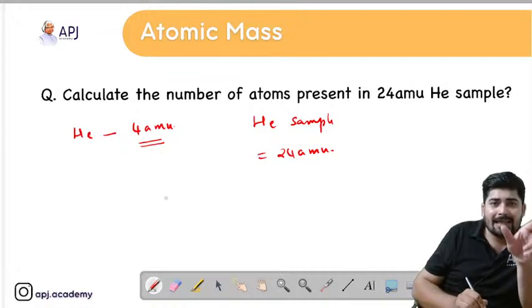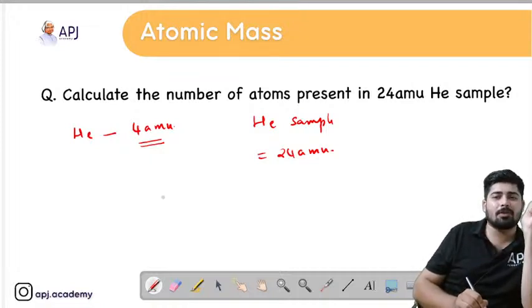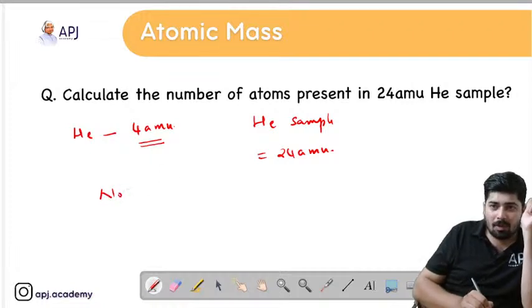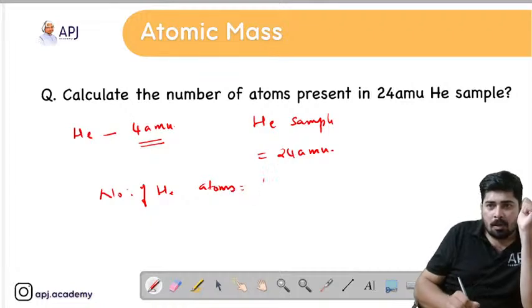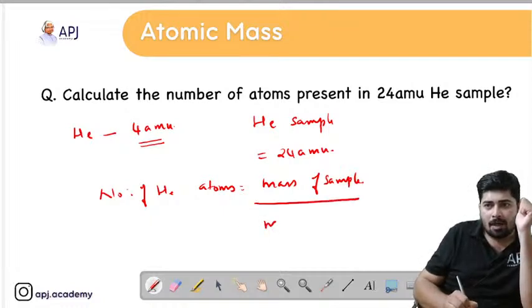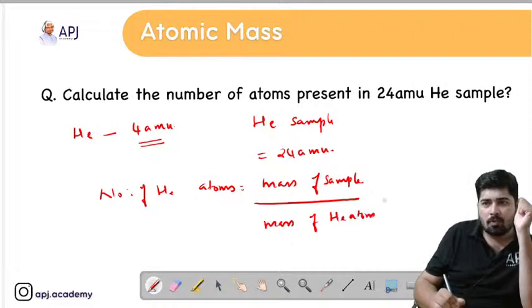So how many helium atoms will be present in 24 AMU? Number of helium atoms is equal to mass of sample divided by mass of one helium atom. Mass of sample is 24 AMU and mass of one helium atom is 4 AMU. 24 divided by 4 gives you 6.